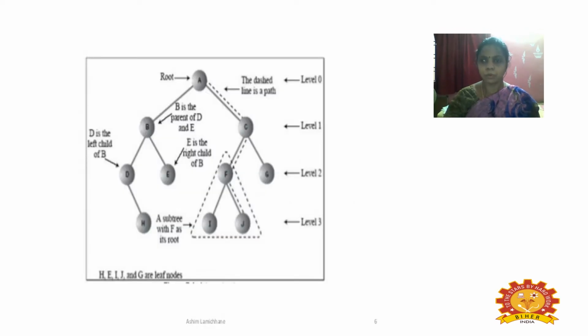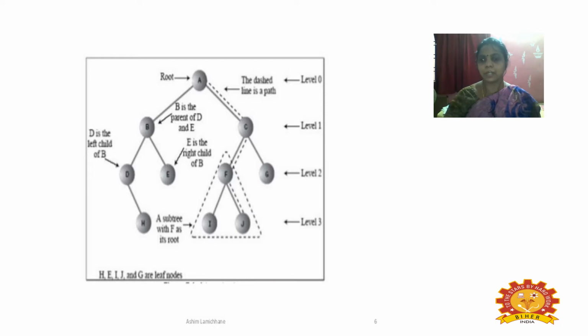And here the root node in the diagram, you can see the root node at the topmost, is the highest level in the tree, and the depth of each level is also noted. So the root node at the topmost is considered to be level 0, and the next subsequent level is level 1, with the children nodes of the root node, and level 2 is the next subsequent level, the children of the nodes B and C, and the next level will be the children of the nodes D,